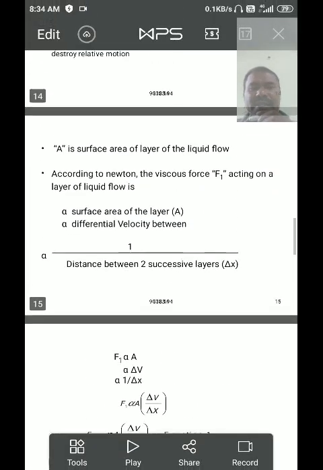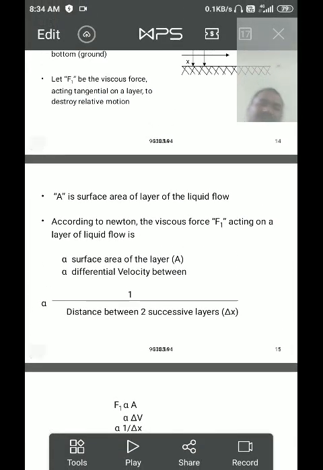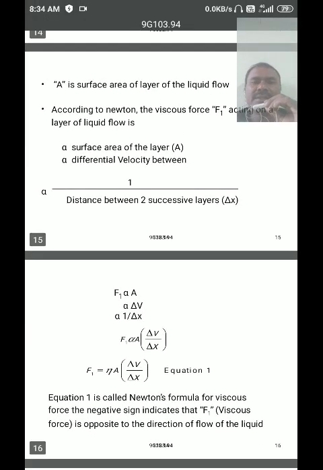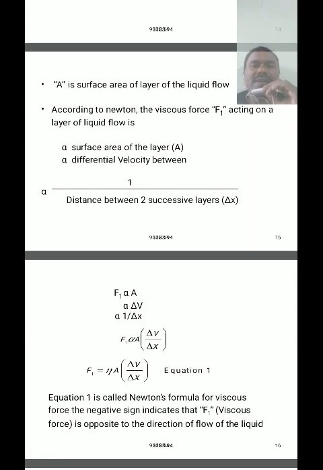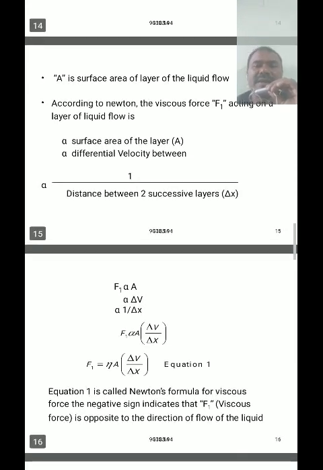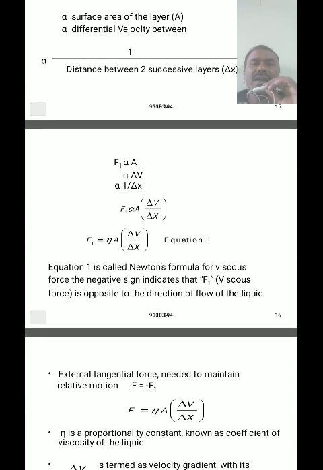The relative velocity between the two layers is called delta V, and the distance between the two layers is delta x. The ratio of the relative velocity to the distance between the two layers is called the velocity gradient.